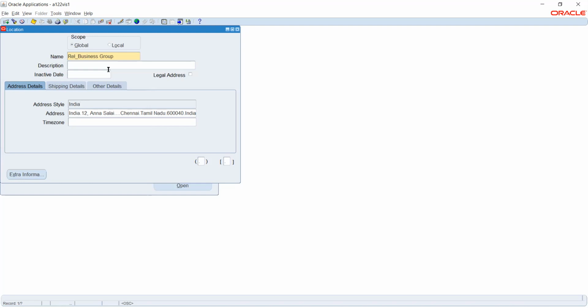Because in the US there will be different states, and a different state is different from a different country. Because inside India, I will not have a different tax rate or anything with respect to my registration and tax compliance.